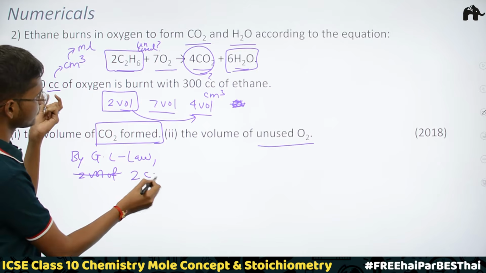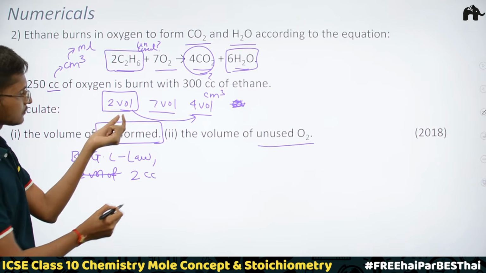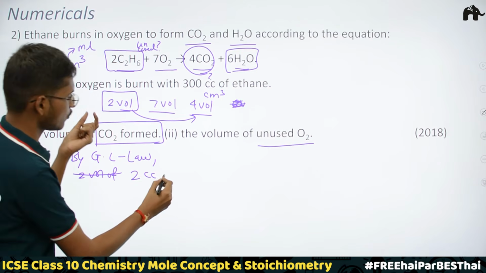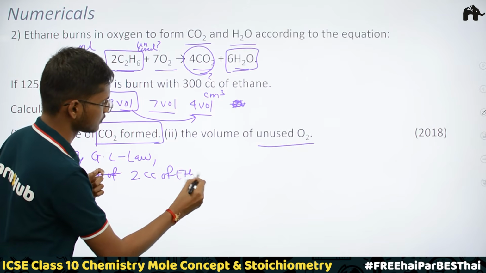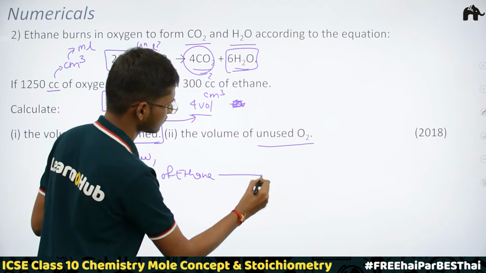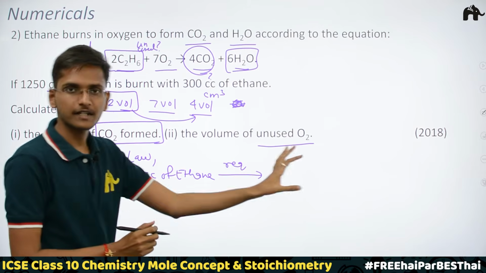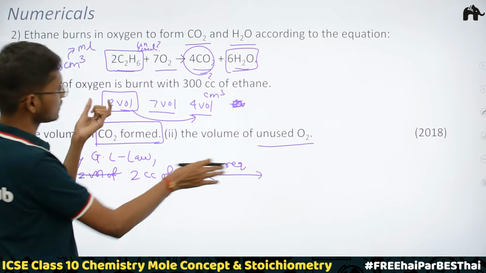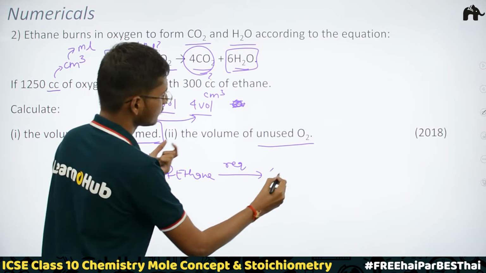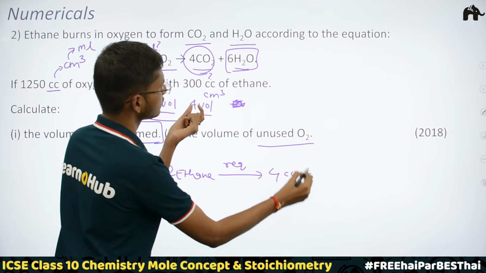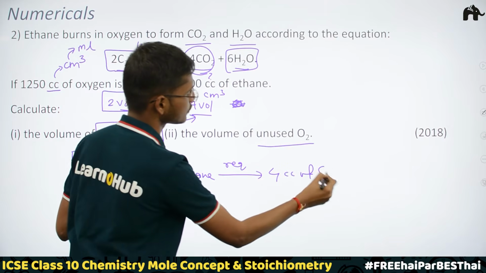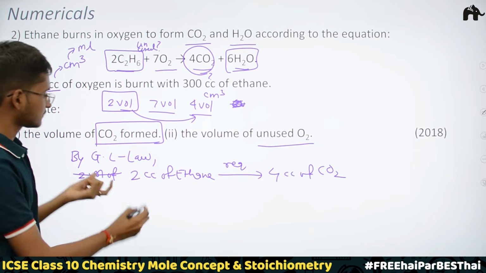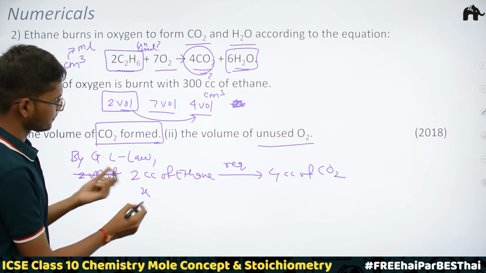So 2 cc of ethane is required to produce 4 cc of cubic centimeters of carbon dioxide. You have to write in entire sentences as your answer in exams. Then we know that here